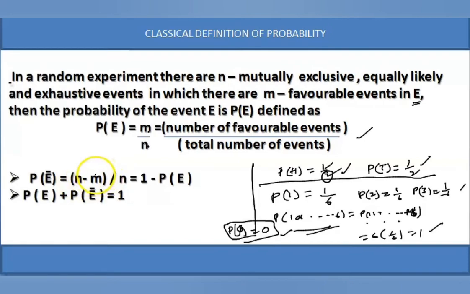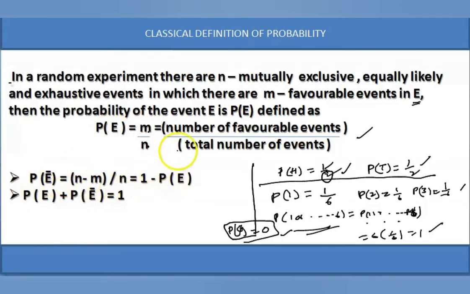Total minus favorable becomes unfavorable. So the number of unfavorable events by the total number of events is the probability of the unfavorable event. So n minus m by n, that is n by n minus m by n, which becomes 1 minus m by n, that is 1 minus P of E. So P of E bar is nothing but 1 minus P of E. P of E bar plus P of E is equal to 1.